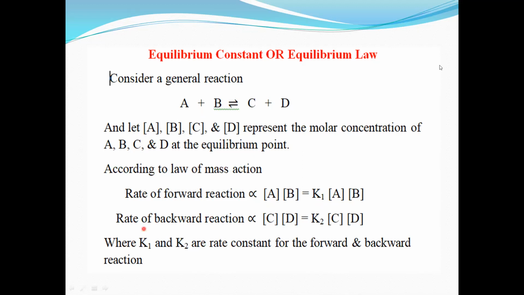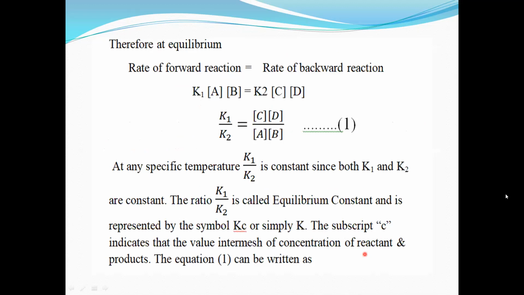Similarly, the rate of the backward reaction is directly proportional to [C] into [D], because in the backward reaction C and D are the reactants. So it is K2 into [C] into [D]. Here K1 and K2 are rate constants for the forward and backward reactions.